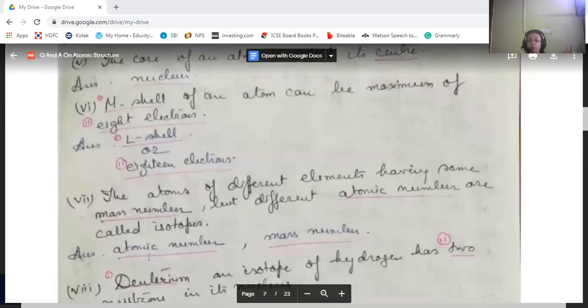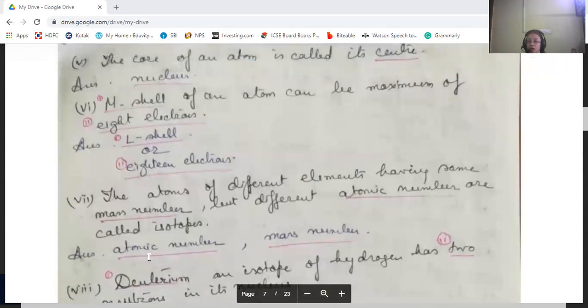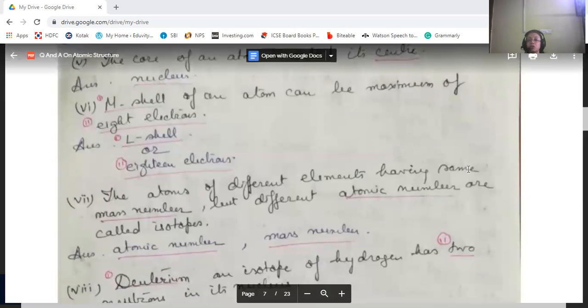The atoms of different elements having same mass number but different atomic number are known as isotopes. No, the atomic number will be the same, but the mass number is different. So: same atomic number and different mass number.